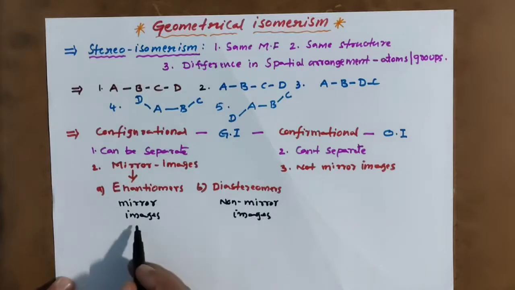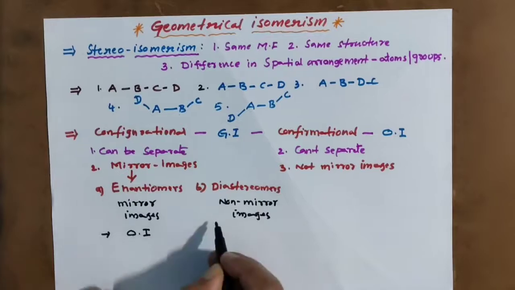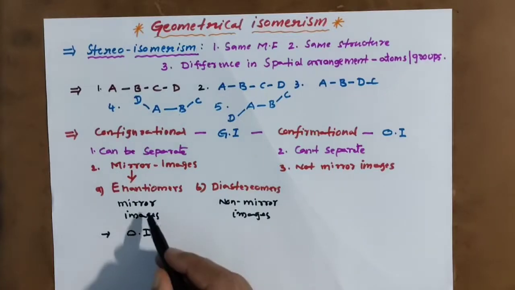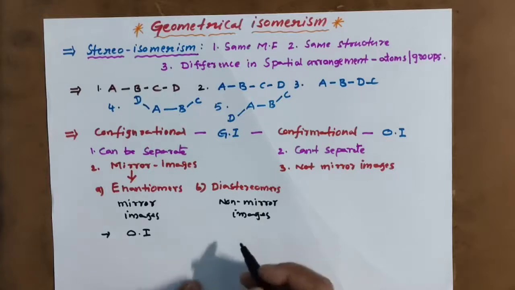Now, enantiomers show optical isomerism, which means optical isomers are mirror images. Diastereomers you can go for geometrical isomerism.